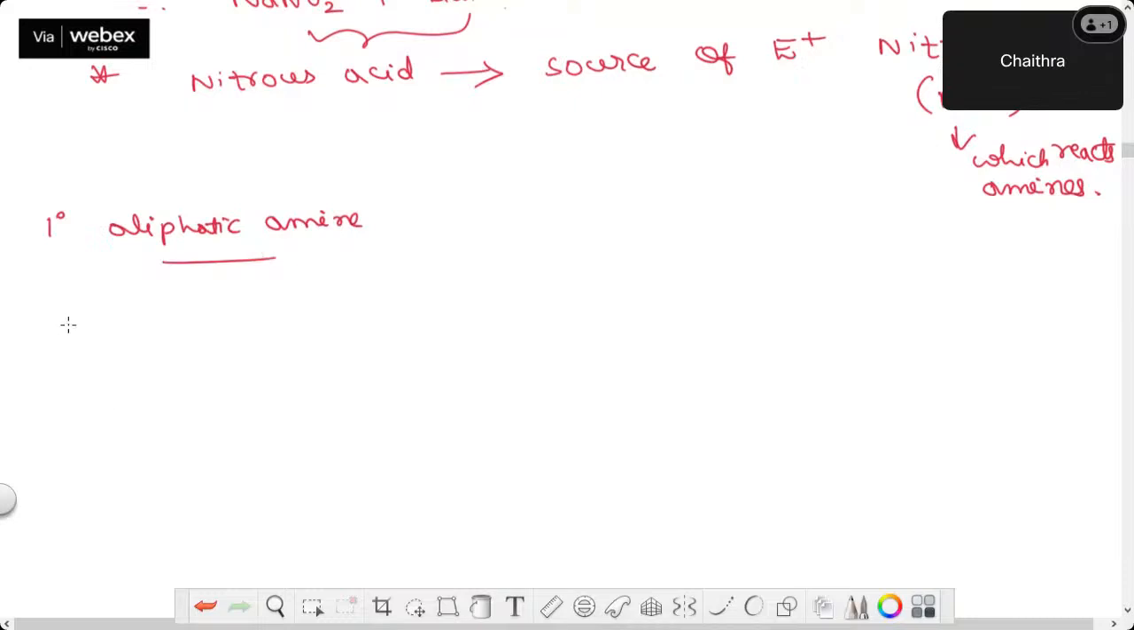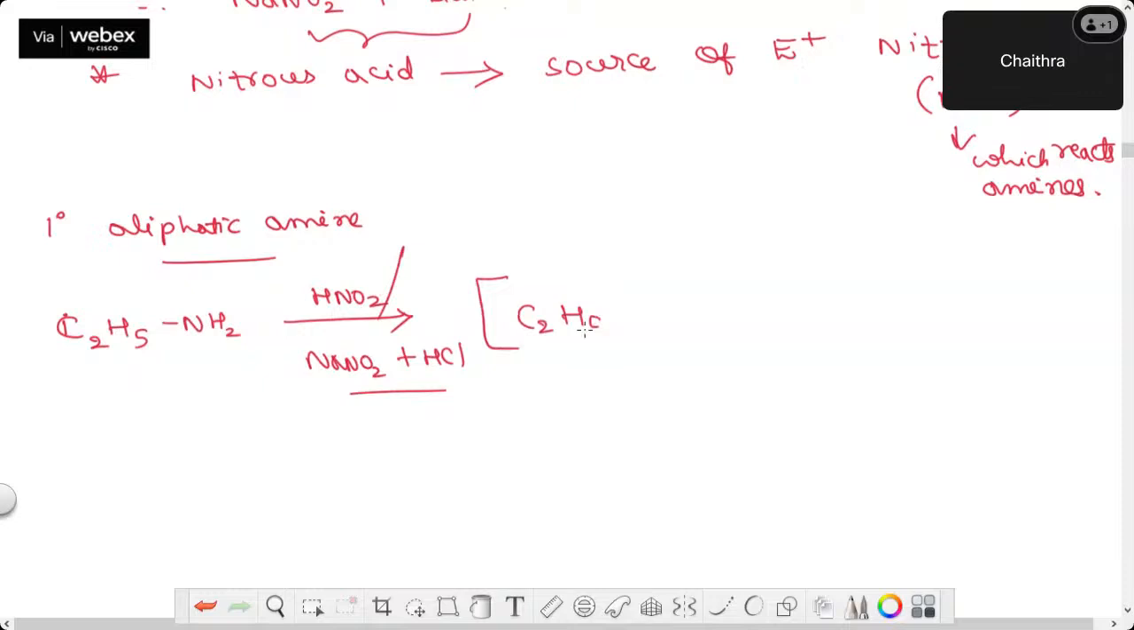Okay. Now, first one example only I'll give. I'm taking C2H5NH2. On the arrow mark, either you can write HNO2 or you can write NaNO2 plus HCl in situ preparation. Now, this will form an unstable diazonium salt. Ethyl diazonium chloride, you will call it. This is unstable, so nitrogen gas has to release.